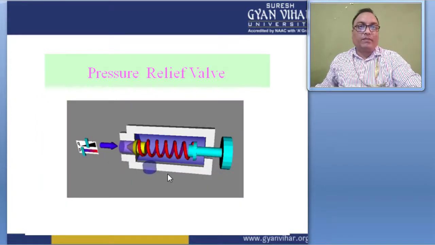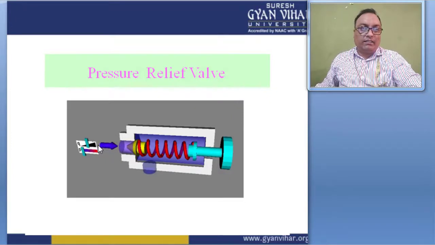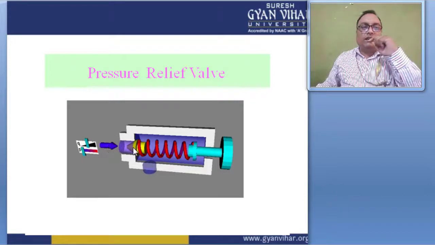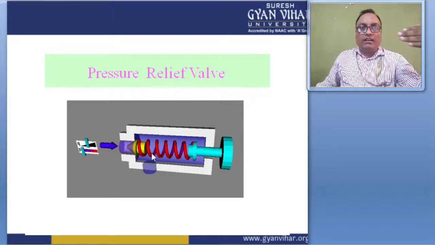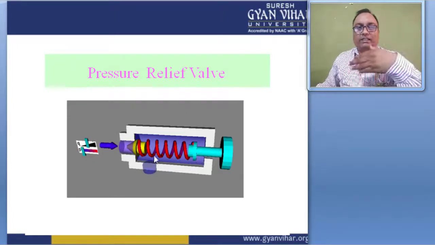This is one type of spring loaded valve, directly connected to the hydraulic fluid lines. One pressurized line is connected here, and this port is connected to the reservoir lines, right? If any excess pressure is created in this fluid line, it forces the spring backward and moves the spring in the backward direction.